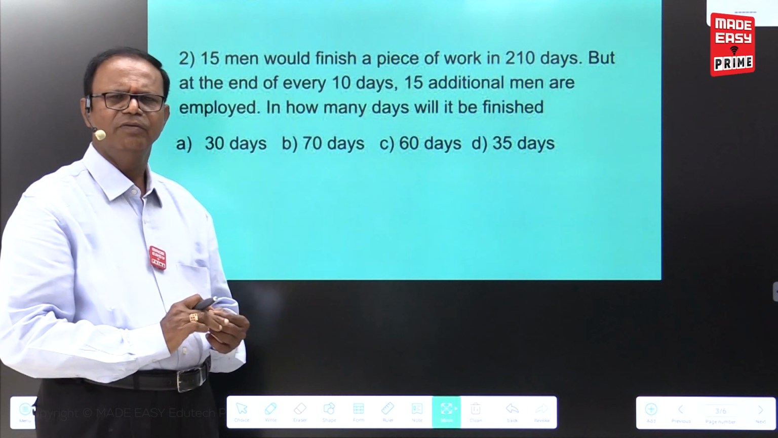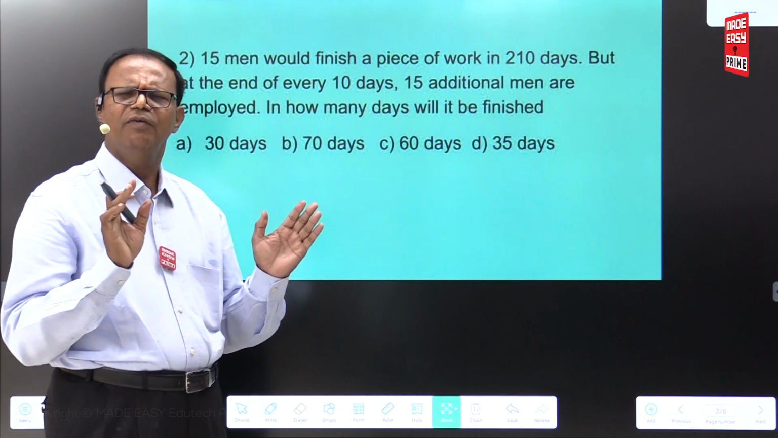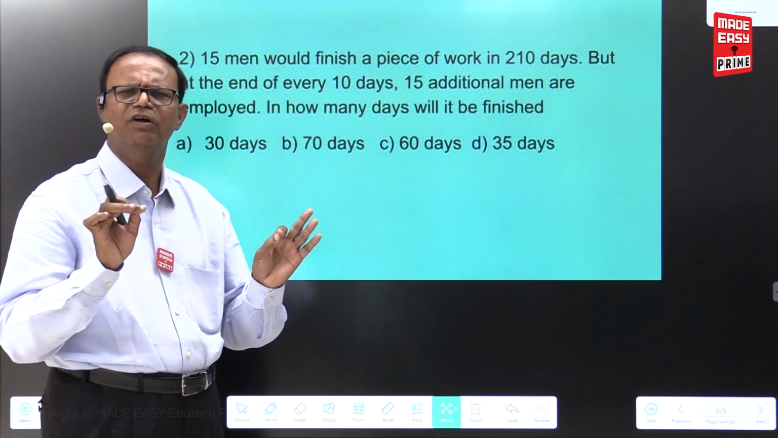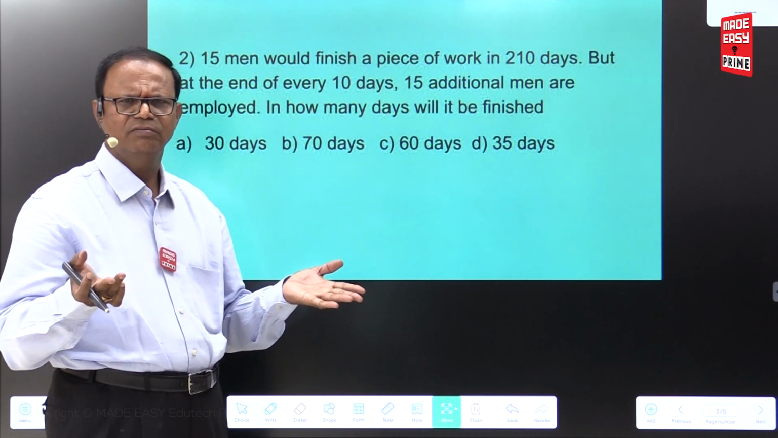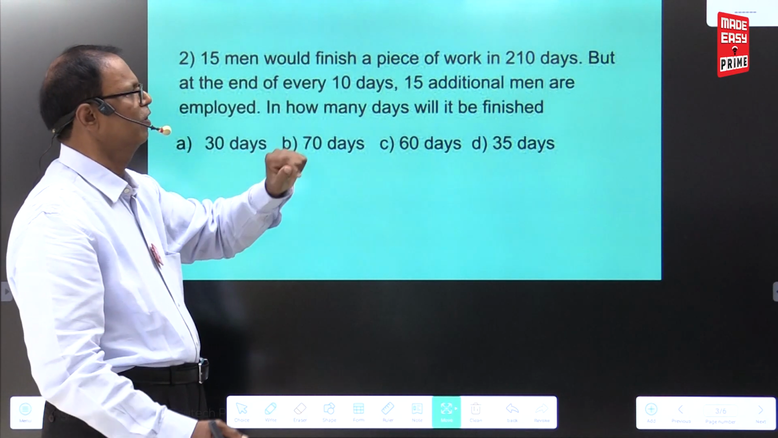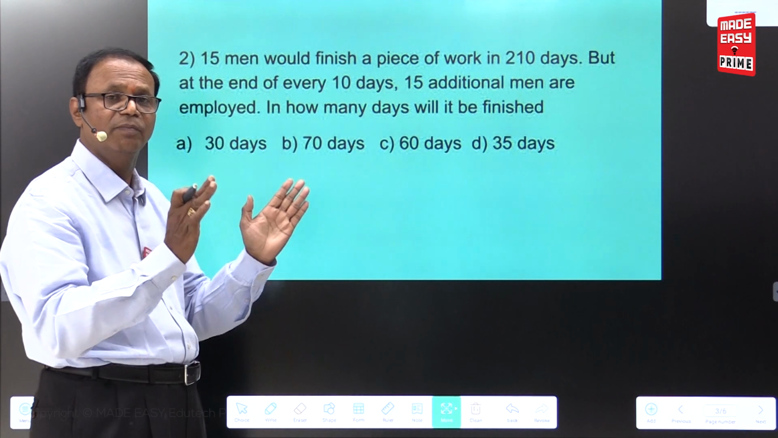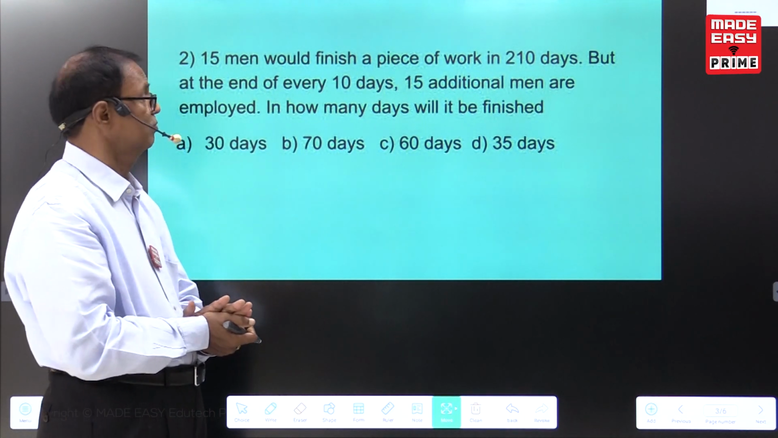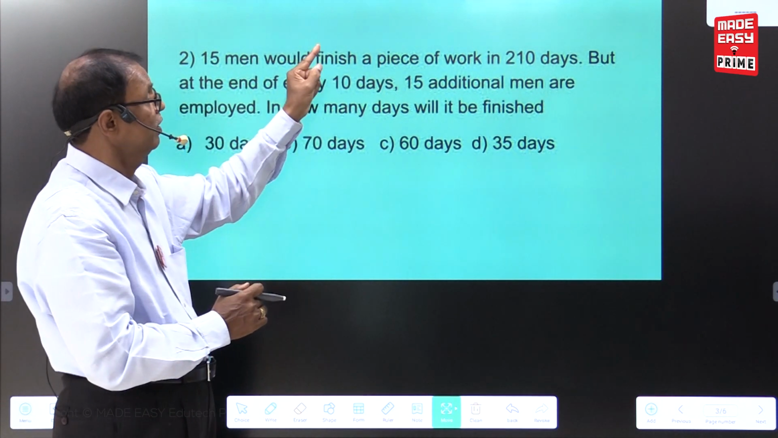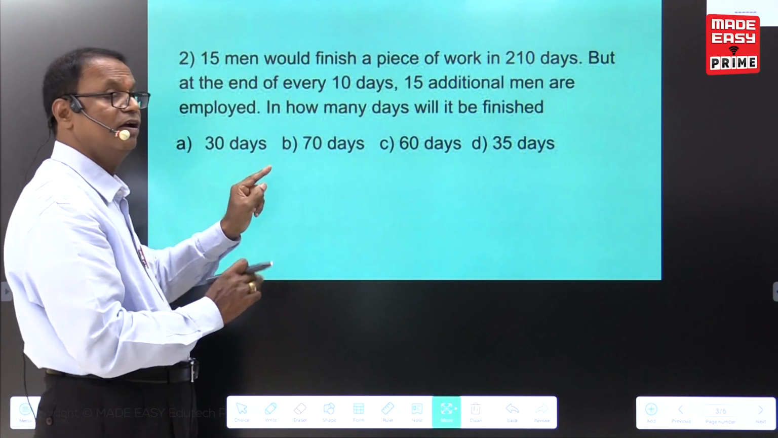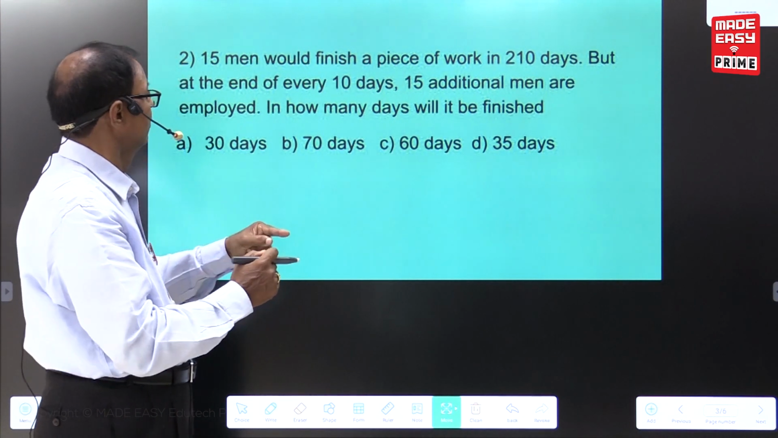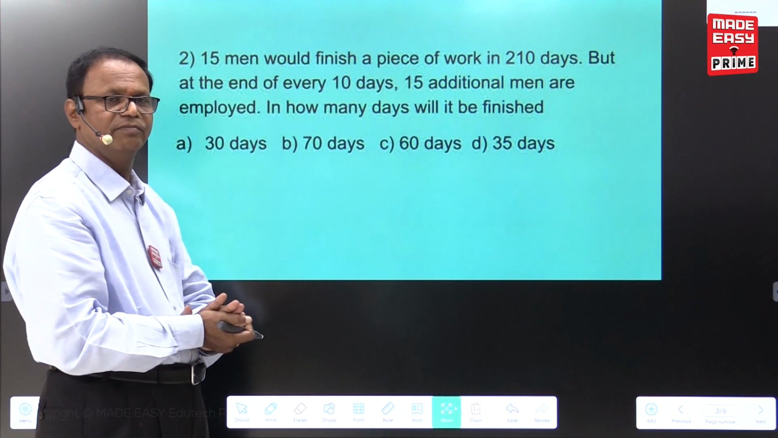Now coming to the second problem. Reading the problem is very important. Those who read the problem twice can go for a maximum of 2 or 3 steps, in less than 1 minute. 15 men would finish a piece of work in 210 days. 15 men's capacity is 210 days to complete the work. But at the end of every 10 days, 15 additional men are employed. Every 10 days, 15 men are increasing. In how many days will it be finished?